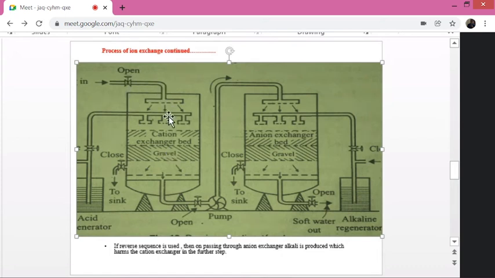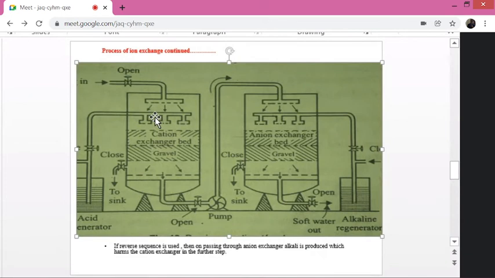When the hard water is percolated on the surface of the cation resin bed, the cations which are present in the cation resin bed, that means H plus ions, are readily exchanged with hardness causing cations. That means if calcium bicarbonate is there, let us assume that in the water sample, only calcium bicarbonate alone is causing the hardness.